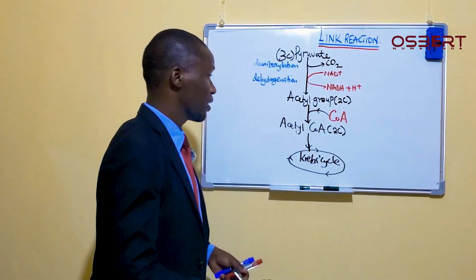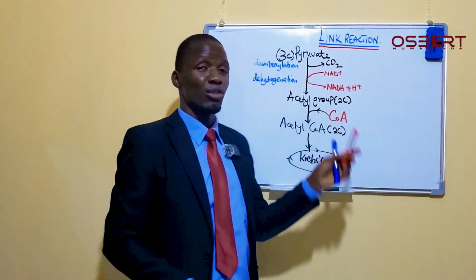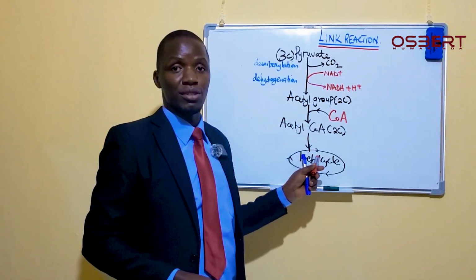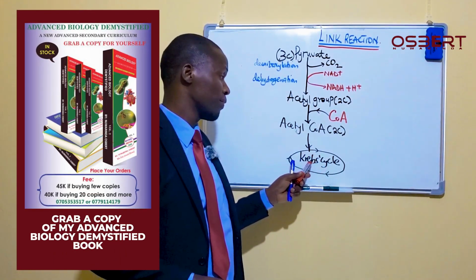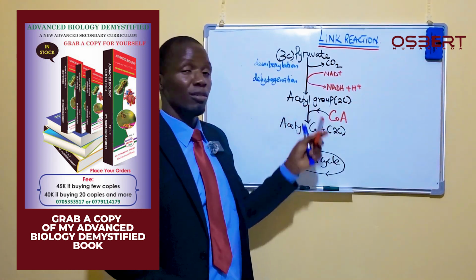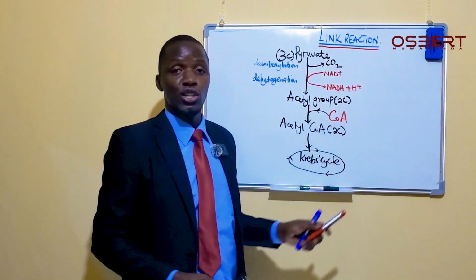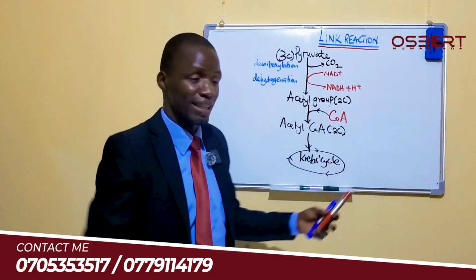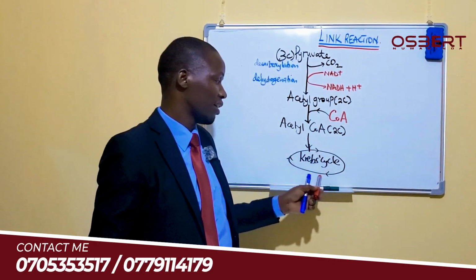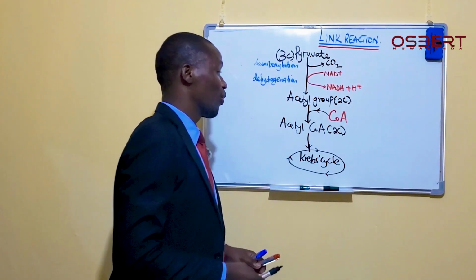So when you form this acetyl group, the way it is alone may not be dealt with by the enzymes found within the Krebs cycle. So this acetyl group must again combine with a molecule we call coenzyme A, so that it can easily be worked upon or catalyzed for reactions within the Krebs cycle. So this is something we are calling the link reaction.